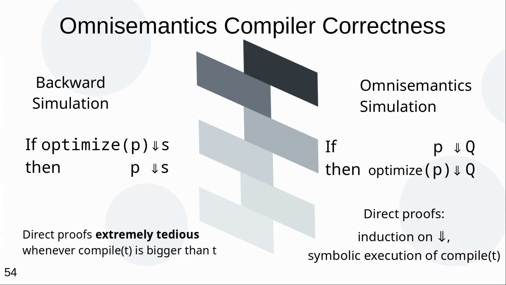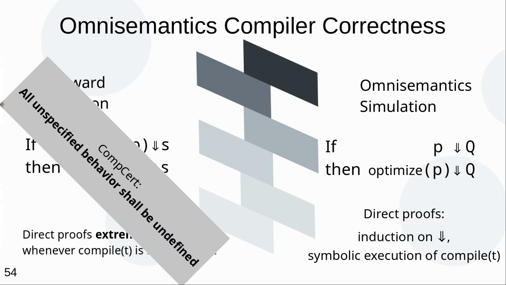But the intuition is that even though your target language has one good execution, just showing the existence of one is not enough. You need to show that it can't go wrong, for which you need to consider all possible target language executions. So the statement there really starts by saying, consider how the optimized program ran, and then try to prove something about the source program. But this is really challenging to prove, because if optimize returns many small instructions for a simple input program, you're just doing hypothetical considerations over low-level programs that might be much larger, and it gets very tedious very quickly.